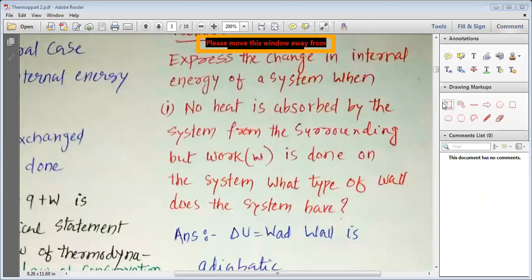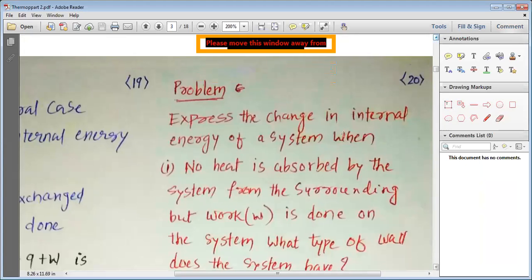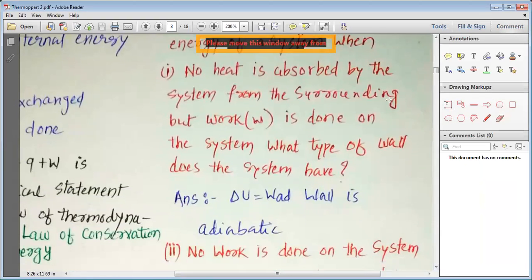Do you understand the question, my dear students, or should I read it once again for you? Express the change in the internal energy of the system when no heat is absorbed by the system from the surrounding, but work W is done on the system. What type of wall does the system have? So here we need to find out the type of wall that the system has, and we are provided the information about the change in the internal energy.